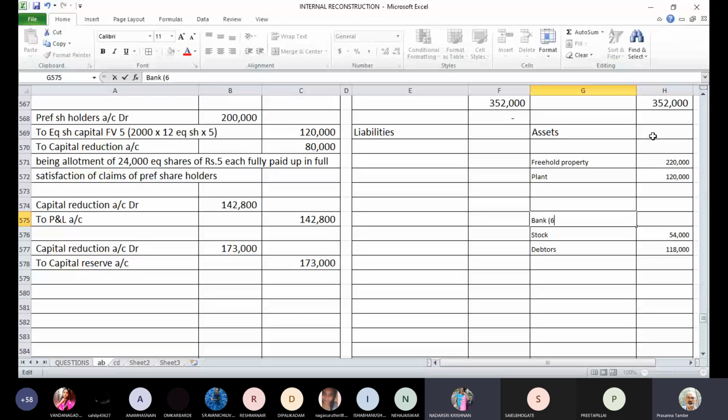Original balance was 6,000, right? Plus 1 lakh rupees, this was the equity capital final call. Then we paid 9,000 of sales tax and we paid 9,000 to creditors. Creditors payment is 9,000 only, right? Yes, sir. So now see how much it comes to. 1,06,000 minus 18,000 is 88,000. 88,000 is the balance in the bank account.